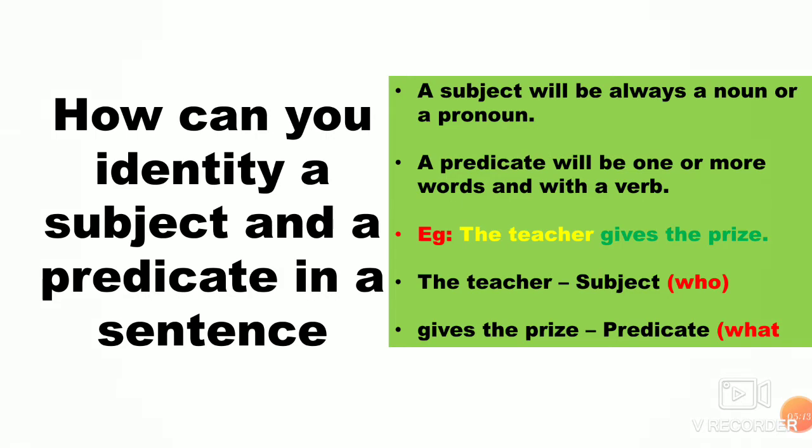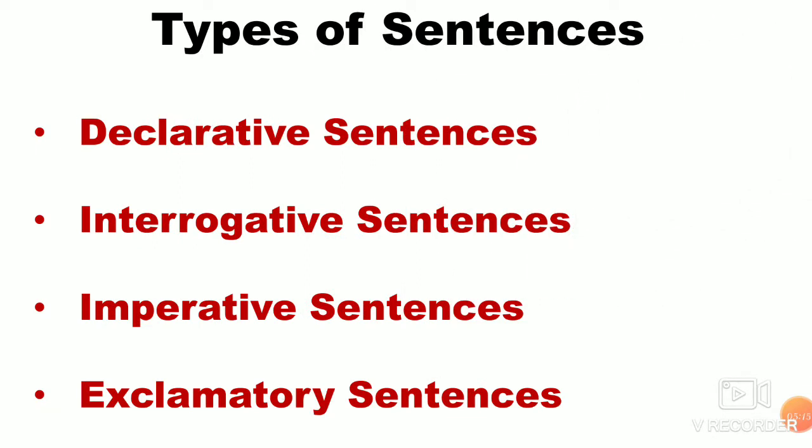So next, let us move to the types of sentences. There are four types of sentences, that is four kinds of sentences. First, declarative sentence. Second, interrogative sentence. Third, imperative sentence. Fourth, exclamatory sentence.